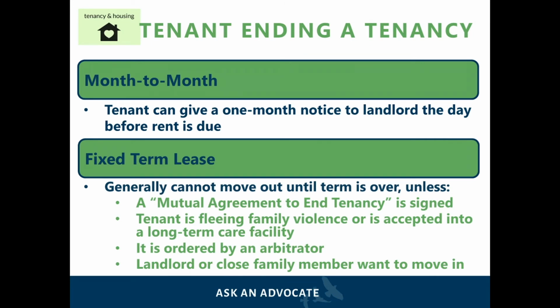For a month-to-month tenancy, a tenant can give a 1-month notice to their landlord the day before rent is due to inform them that they are moving out. So, for example, if a tenant is intending on moving out on November 1st and rent is due on the 31st of every month, then the tenant must give the landlord their 1-month notice on September 31st.